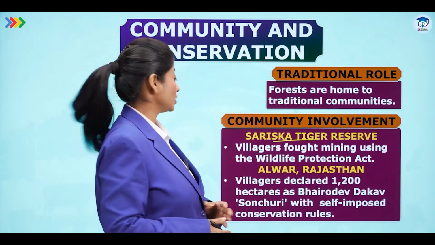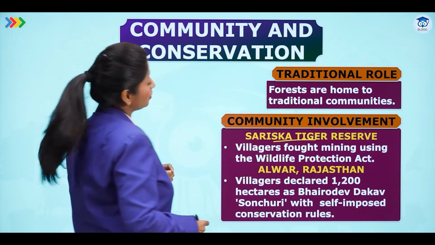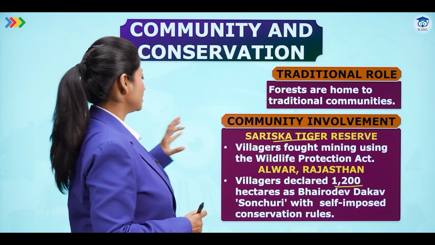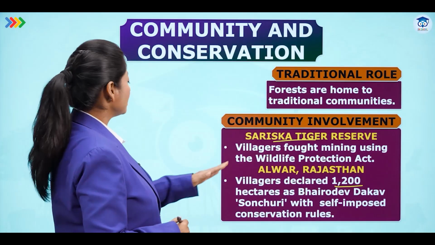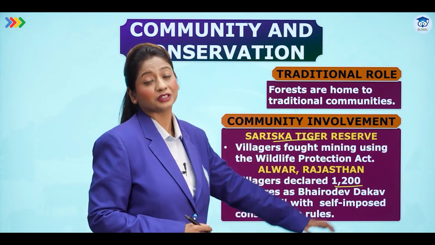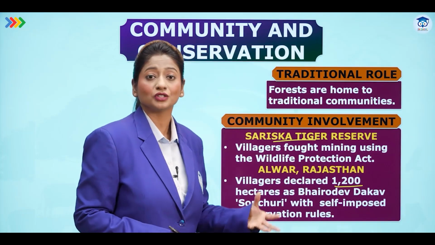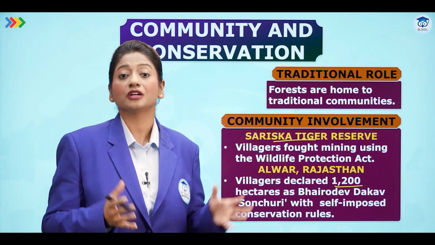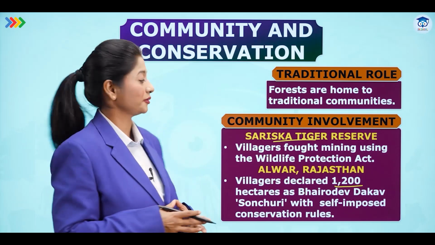Next is Alwar in Rajasthan. Villagers declared 1,200 hectares of Bhairodev Dakav sanctuary with self-imposed conservation rules. So they took over, they made the conservation rules, and they made sure that the natural vegetation and the entire biome is very much protected.